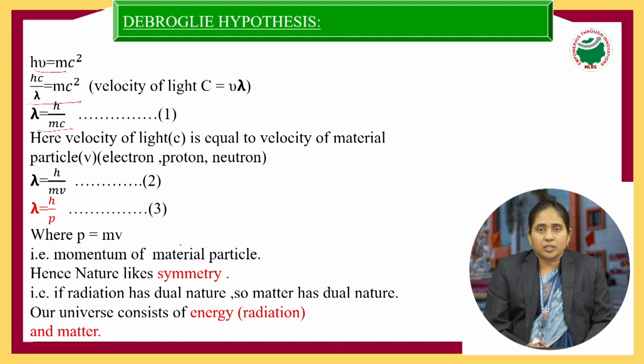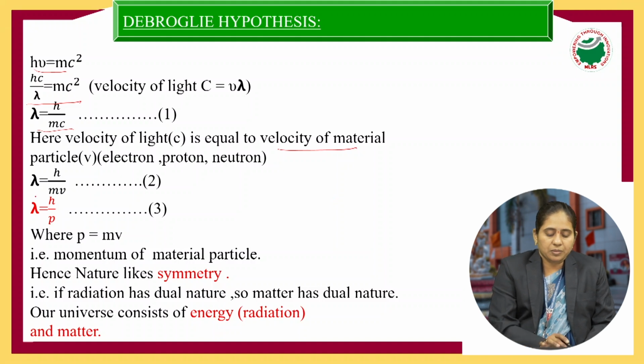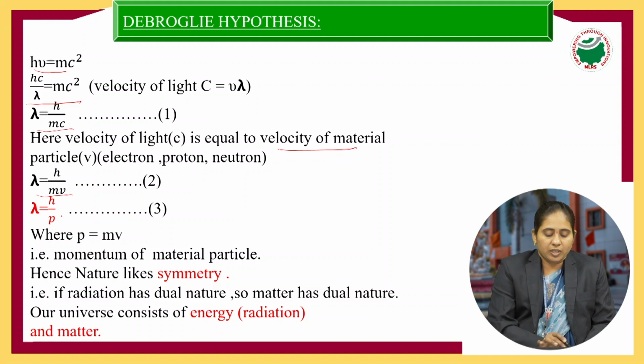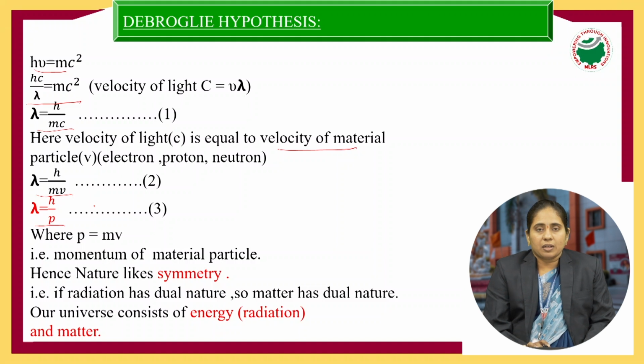So here, in place of c, substitute v. What is v? Velocity of the material particle. By substituting the velocity of the material particle v in place of c, what will the equation become? That is lambda equal to h by mv. So h by mv means what? That is mass into velocity, the product of mass and velocity, which becomes momentum. That is lambda equal to h by p. So p is what? Momentum of the material particle.